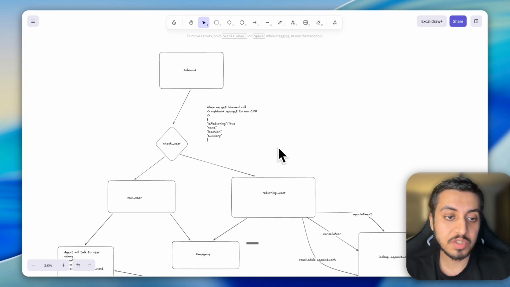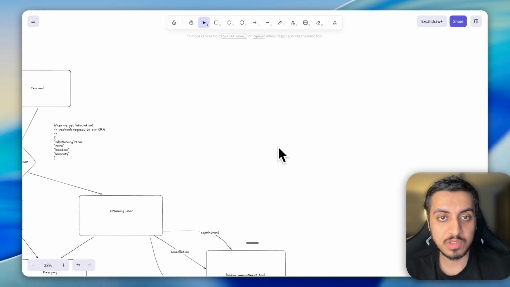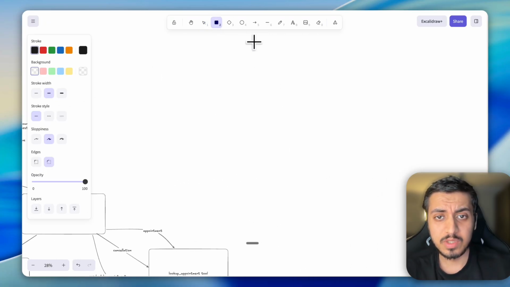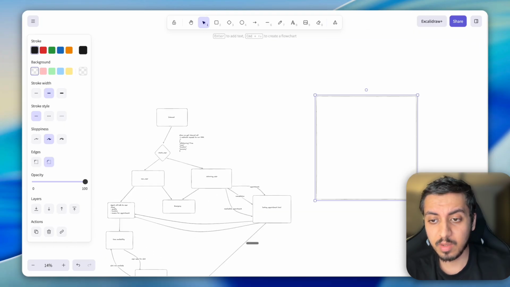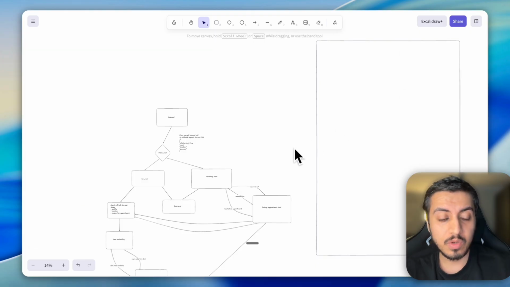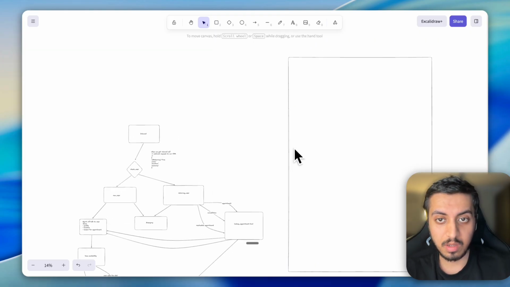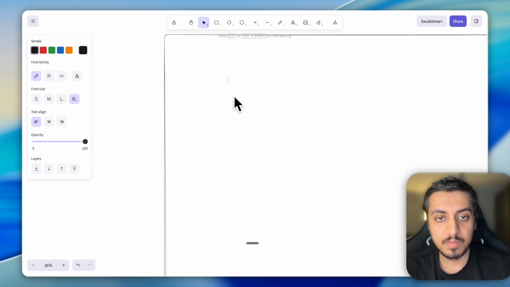So this is how the structure will look like of our full architecture of the inbound voice calling agent. So now we have to write the stages so that we can use that in our prompts. You see, I have not even started building anything as of now. I'm just building the structure and I'm building the prompt so that once we start getting into it, we know how fast and how scalable we can build it.